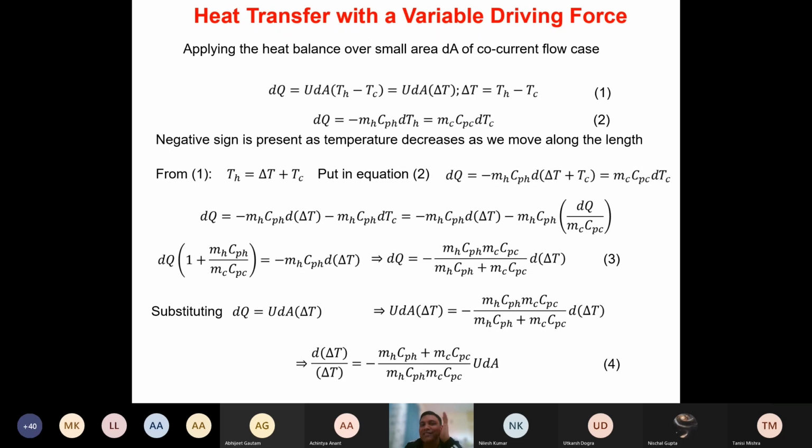But one more thing is there. This entire calculation is subject to one assumption. What is that assumption? The assumption is this. You can see that in this case, if you rearrange dTh by dTc, that is given as MHCpH divided by MCCpC, isn't it? And MH, okay, one minute. Maybe I will explain a little bit.